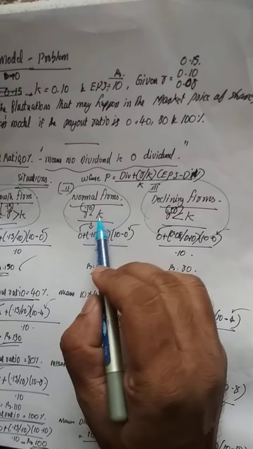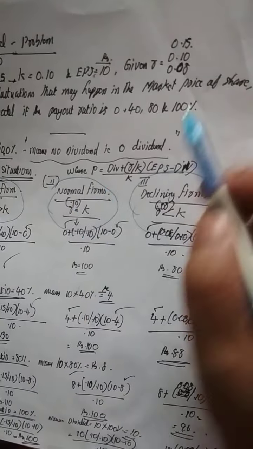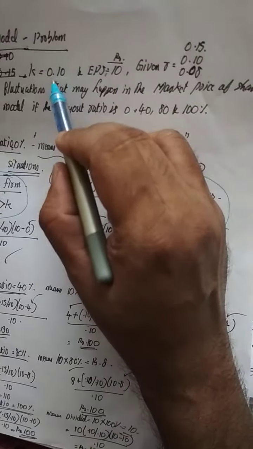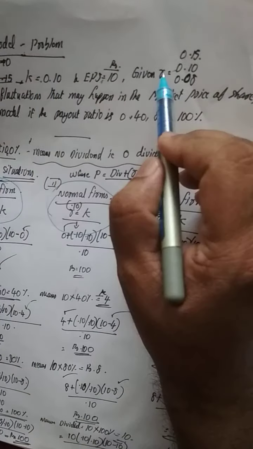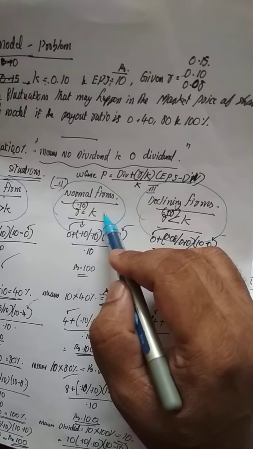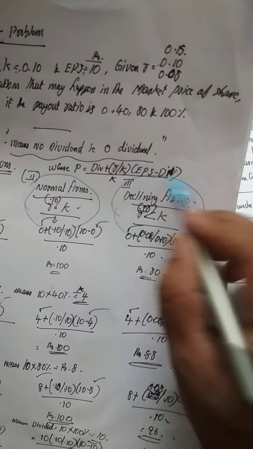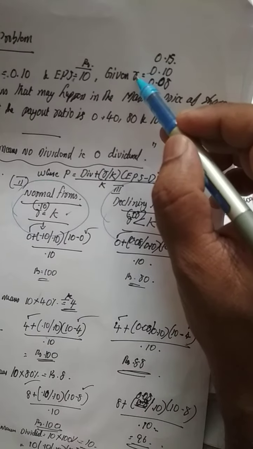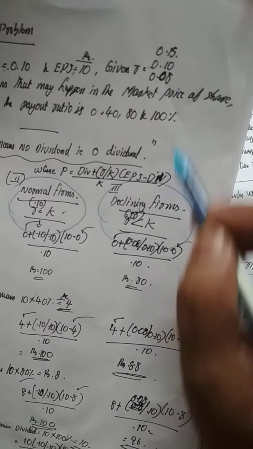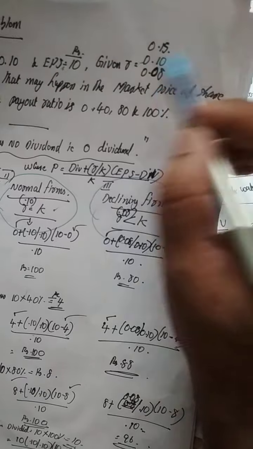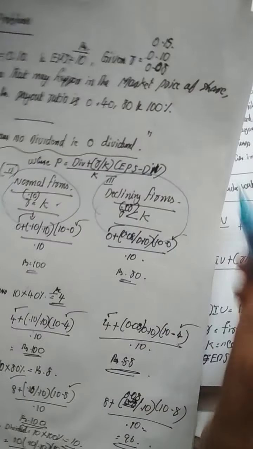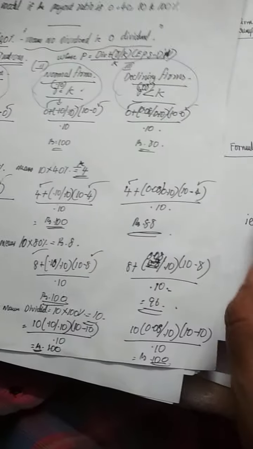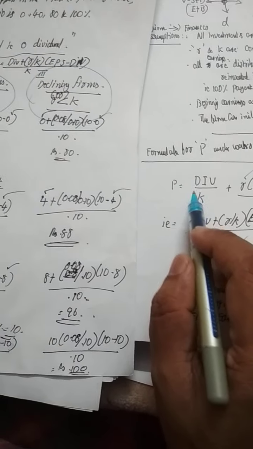Where R is equal to K, those are normal firms. That is why it is given 0.1. You see, 0.1 is the K. So R is equal to K, R and K are 0.1. That is the normal firm. Where R is less than K, that is, the rate of return is less than the overall cost of capital, that is 0.08, such firms are declining firms. So under these 3 situations, we have to find out the present market value of shares.